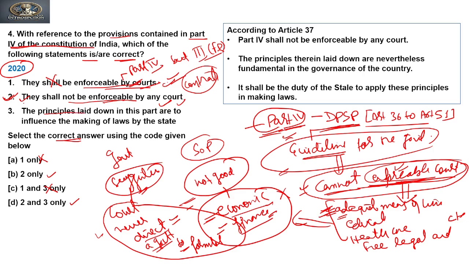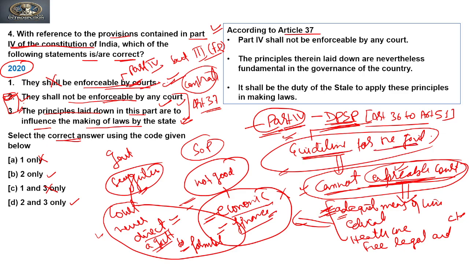Now move to the third. The principles laid down in this part are to influence the making of laws by the state. Yes, this is also true. And these two points, second and third, are mentioned in article 37. So there is a specific article for this, article 37 of the constitution. And as we have already seen, DPSP part 4 is a guiding principle for the government.